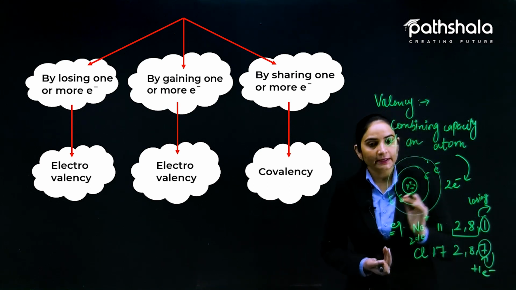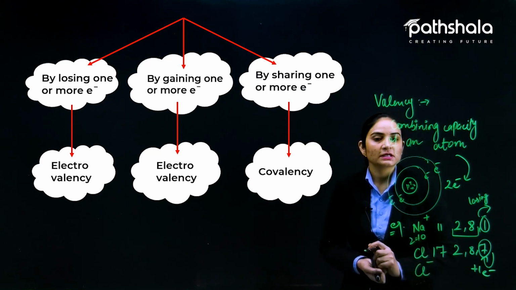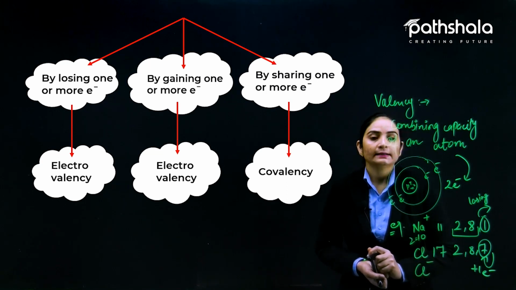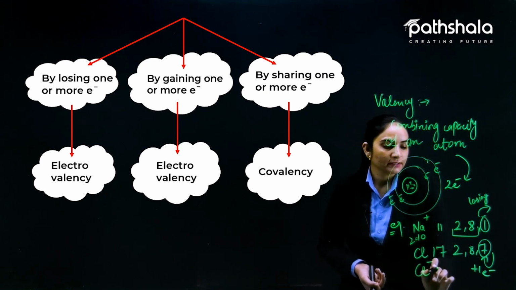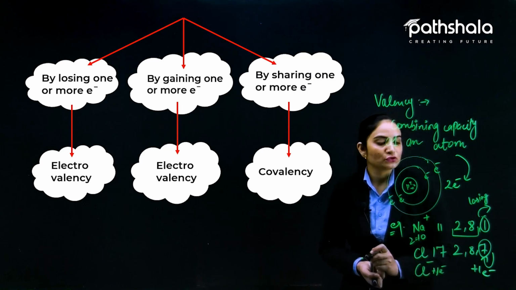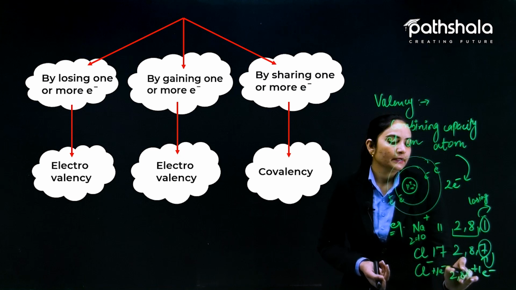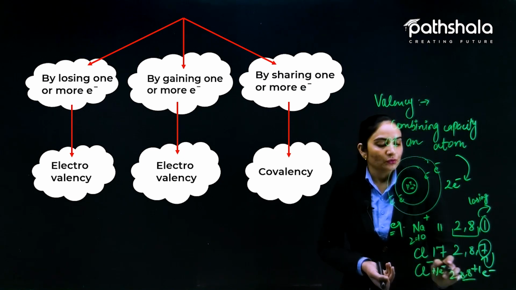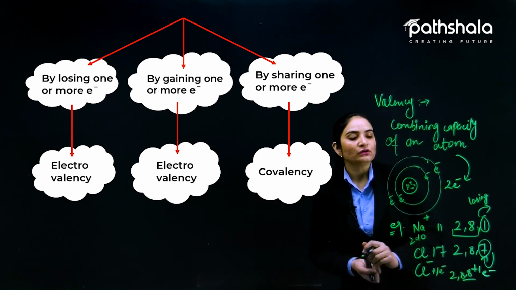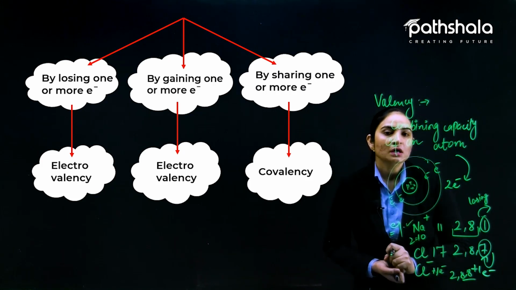And when the requirement है, then this is anion. Minus charge should be there on the head of chlorine, as it is taking 1 electron for the completion of its octet. अगर ये एक electron gain करेगा, it will be 2, 8, 8. It will be stable. So it would be stable by gaining 1 electron, and sodium will be stable by losing 1 electron. So this is the example of electrovalency.